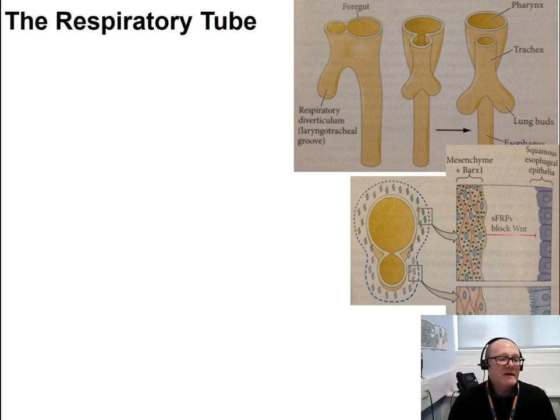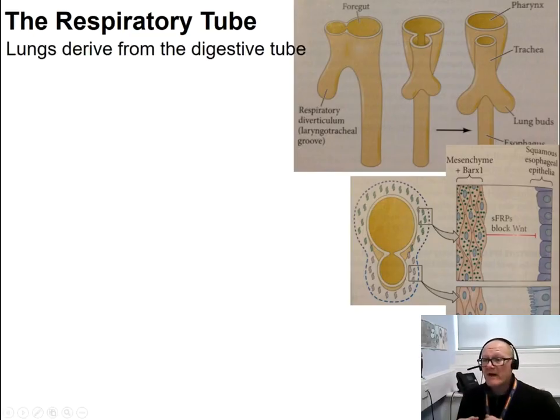Finally, we're talking about the respiratory tubes, the lungs, the formation of the lungs. Believe it or not, the lungs cavity are formed initially from the same tissue that are forming the gut, and in particular the foregut. Even if the lungs, of course, are not related to digestion, the tissue itself comes from the foregut. So in the anterior part of the developing animal, the foregut at one point is divided in two.